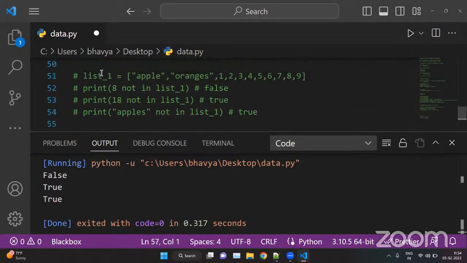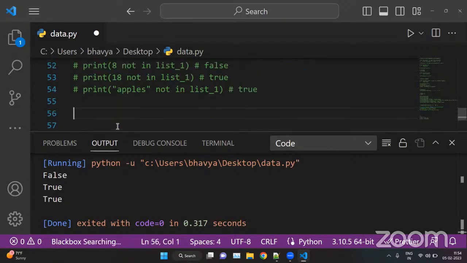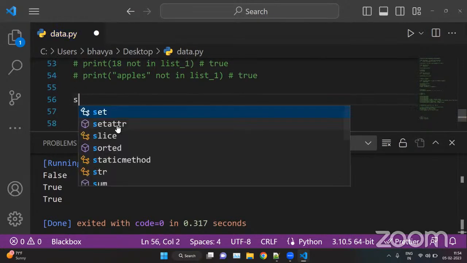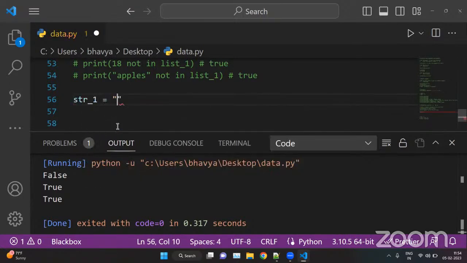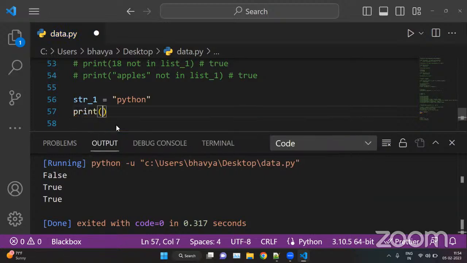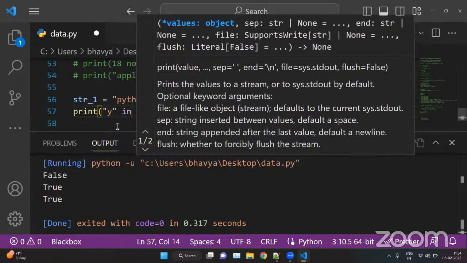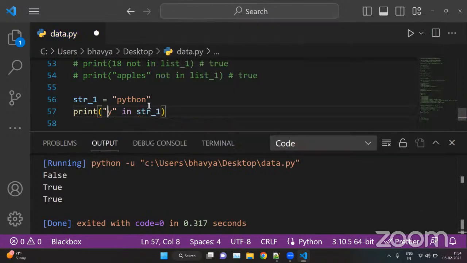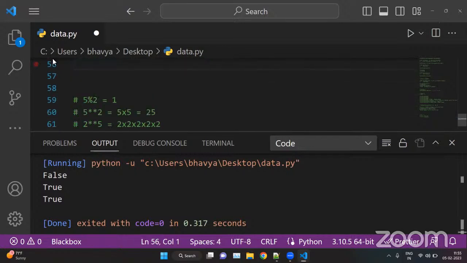So here we can check. We can take a list here, tuple here, dictionary here, set here. We can check elements of any data type here. Even we can check for strings. Let's say str_1, string_1, and we have a string, let's say Python, only Python. And here we are checking print whether y in str_1. So this is how we can check for strings. So we can use it as well.